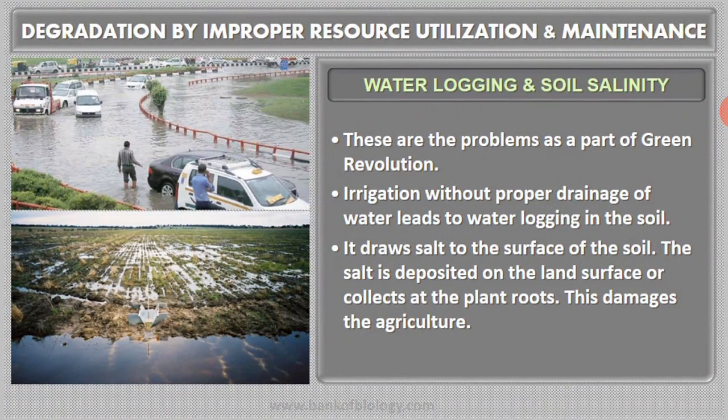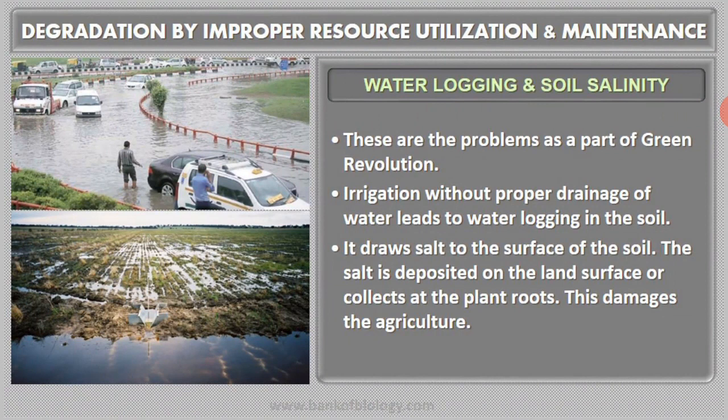Okay, and that is going to have an extremely damaging effect on agriculture. So what we should do is go for irrigation, but irrigation should be done in a proper way. Irrigation without proper drainage of water will lead to water logging, and thereby all the salt which is present in the soil will be deposited on the land surface, or it will be collected at the plant root, and that will damage the agriculture.